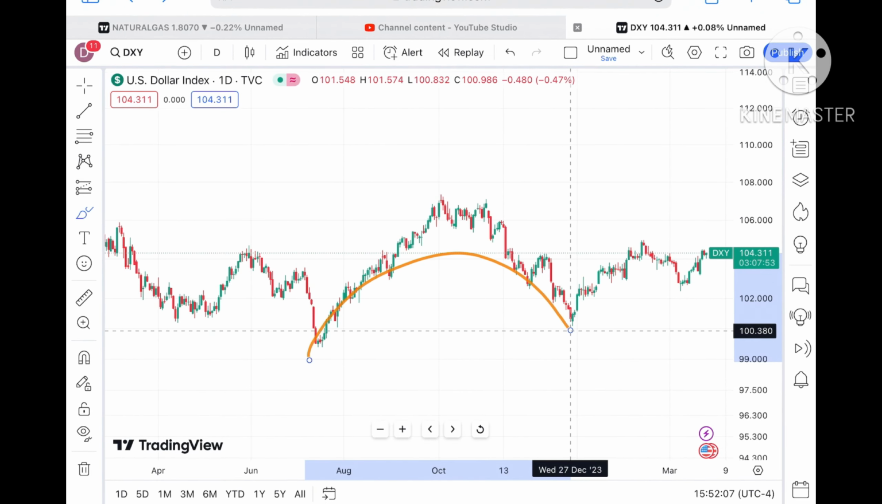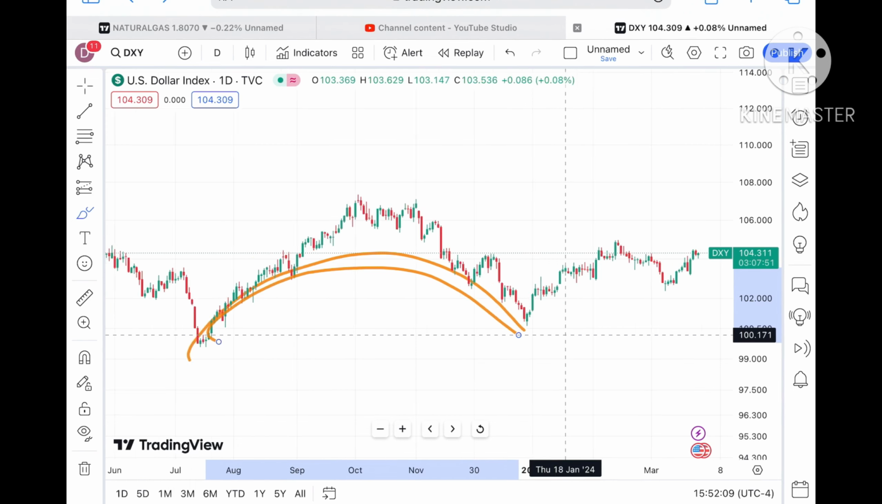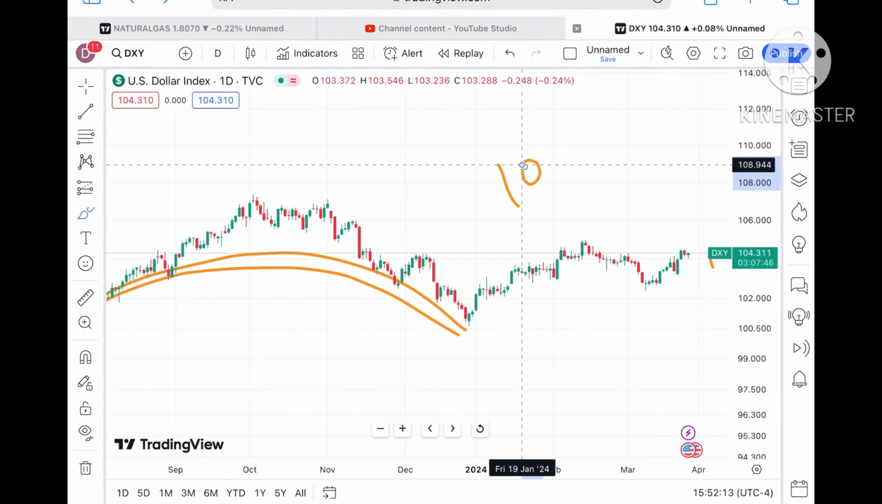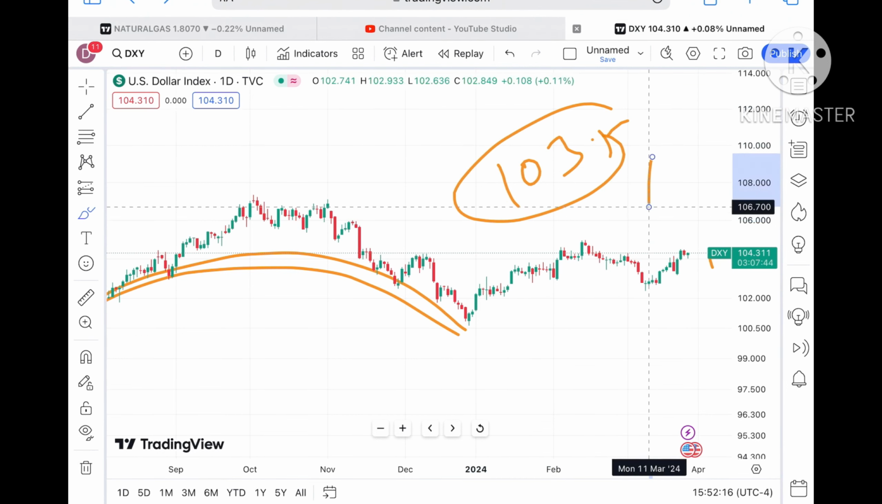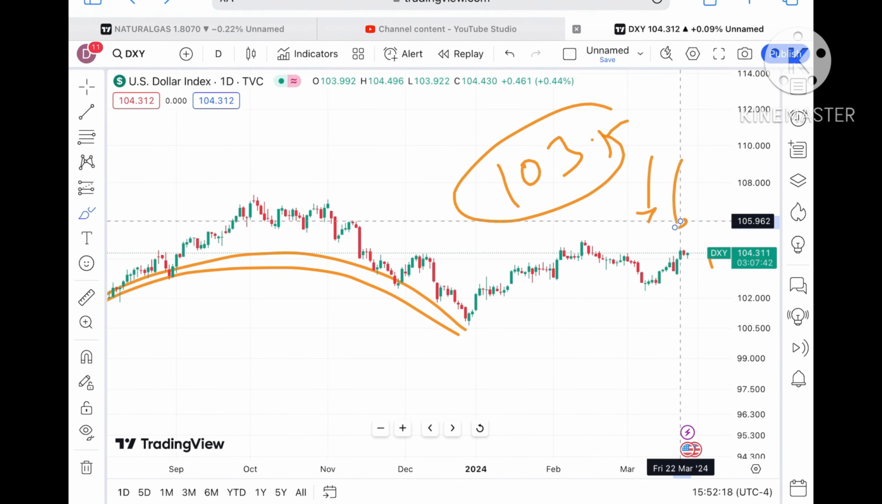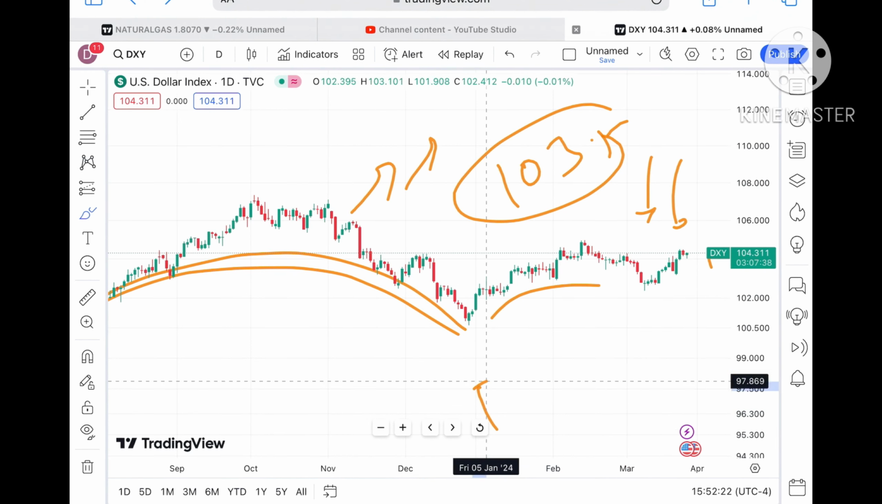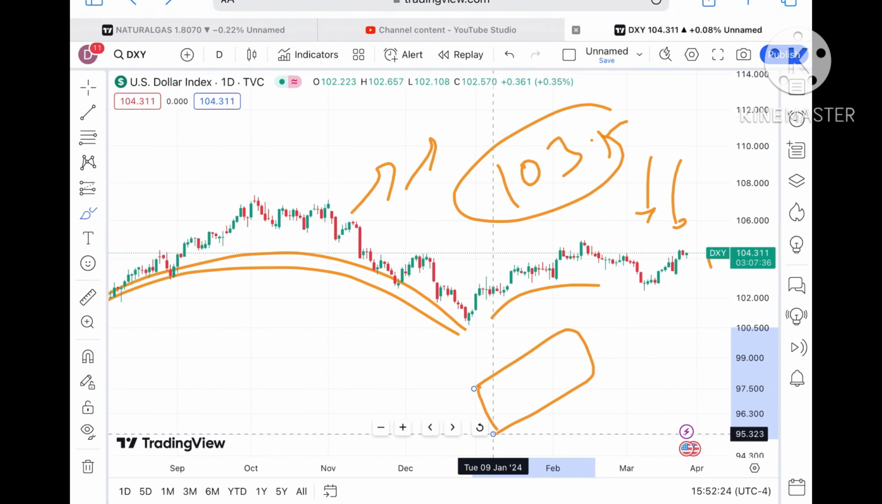Okay, but suppose the price doesn't sustain, we will see that a U pattern will form. Okay, and chances can be high that if the price starts falling below a level of 103.5, we can see a further downfall in the dollar index, which will in turn increase the price of natural gas.